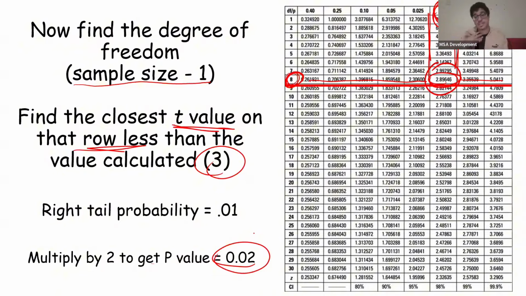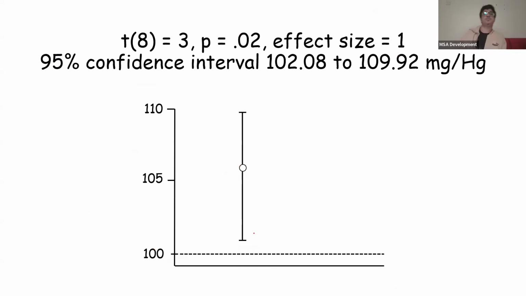Because of this, we'd reject the null hypothesis, and we'd say that there's a difference. We'd say that there's some statistical significance. Over here, this is some interpretation stuff that they might ask you to interpret in the exam. Here, it's telling you that t is 8. This is the degrees of freedom. From the degrees of freedom, you can find out the sample size. You just add 1 to it because degrees of freedom is sample size minus 1. So our sample size is 9.